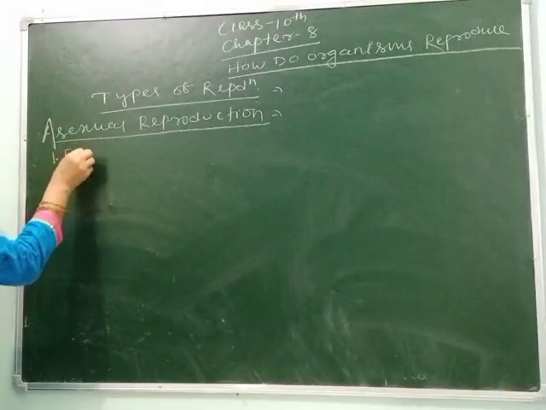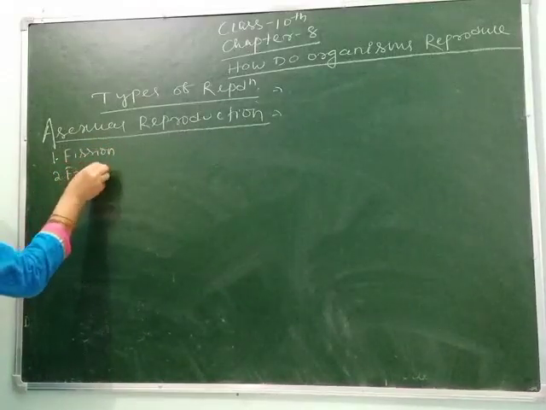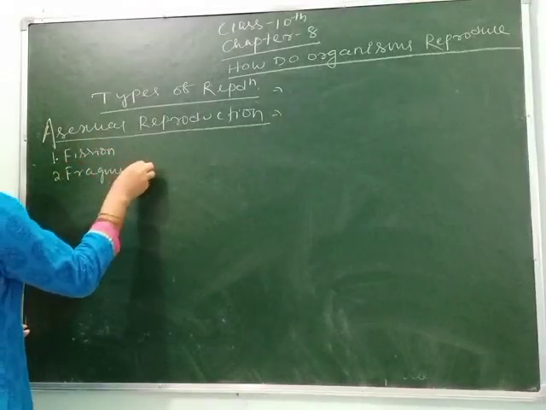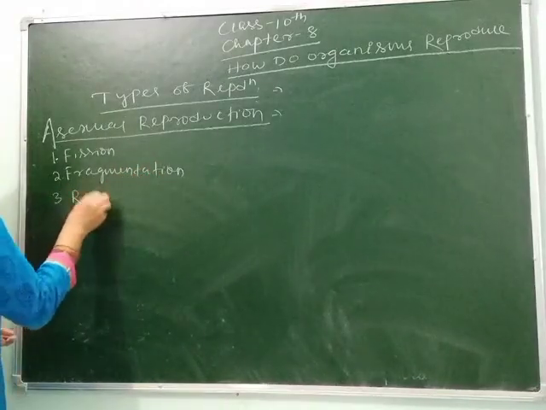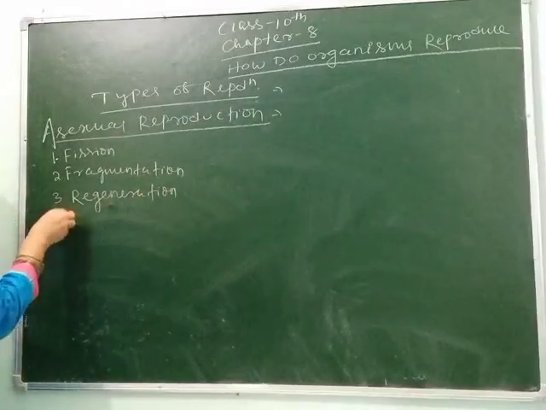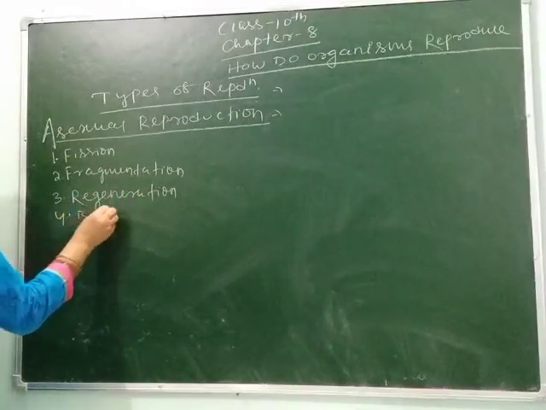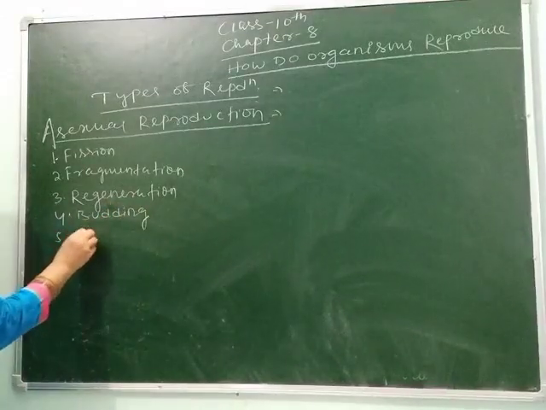First type is fission. Second type is fragmentation. Third is regeneration. Fourth one is budding. Fifth one is spore formation.